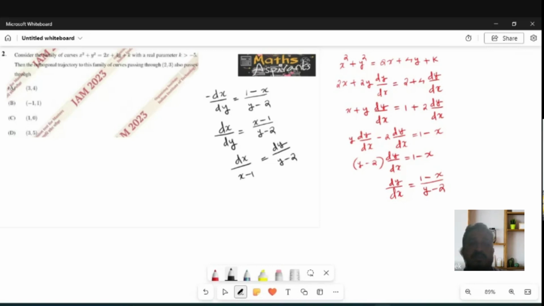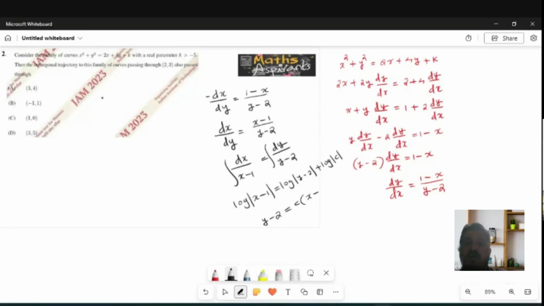Integrate on both sides. So what will you get? You will get log mod x minus 1 is equal to log mod y minus 2 plus log mod c. Or if I add log c on the left hand side, I can write y minus 2 is equal to c into x minus 1.